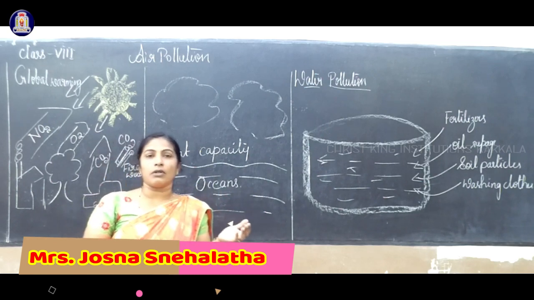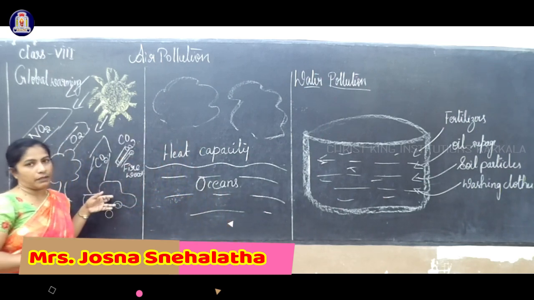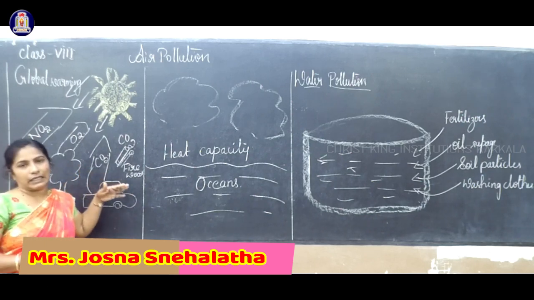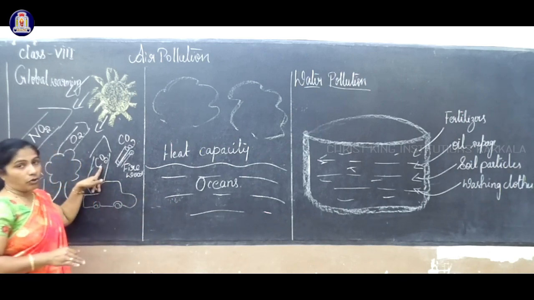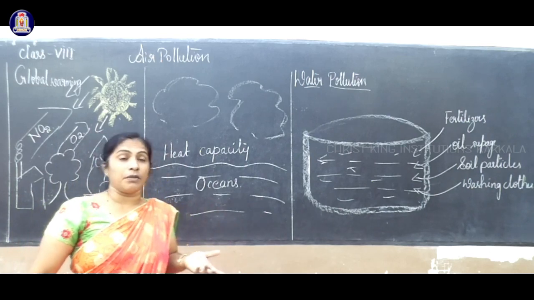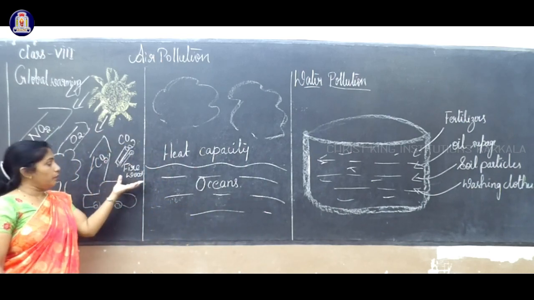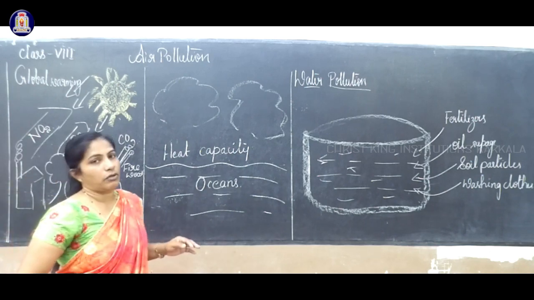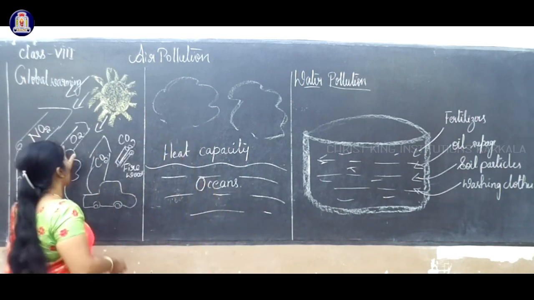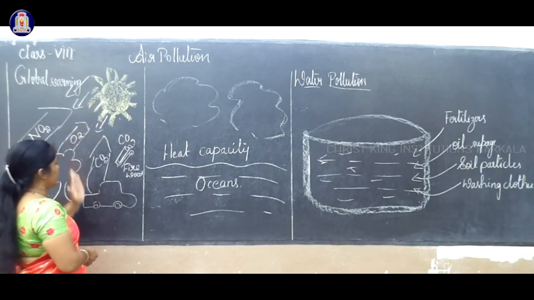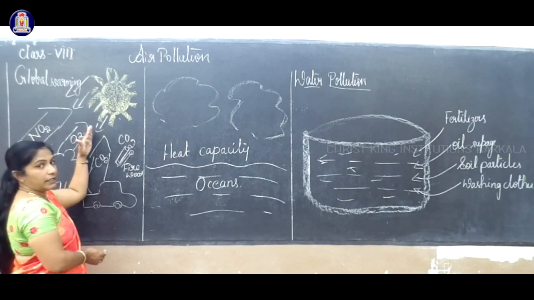Next we have studied the topic called global warming, which is relevant at present. The vehicles, the automobiles, exhaust a gas called carbon monoxide. Diesel and petrol lead to carbon monoxide, and carbon dioxide comes when you burn firewood, and from the tree there is oxygen, and the factories release nitrogen dioxide or oxides of nitrogen. The sun emits light and heat, especially heat. When it emits heat, the earth's surface temperature will keep rising day by day.